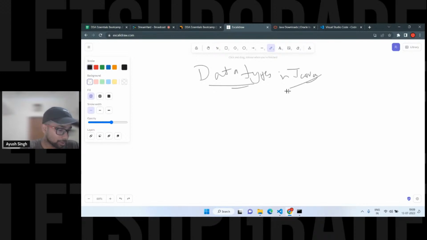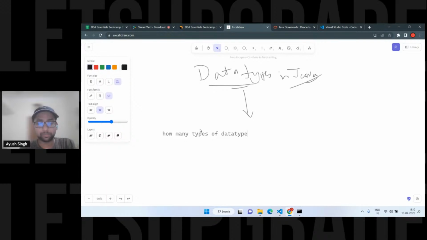No, not like this. There should be a category, right? There should be a category. I mean, if someone asks you about data types, the question would be like this. If it's confusing, you can say: how many types of data type are there in Java?